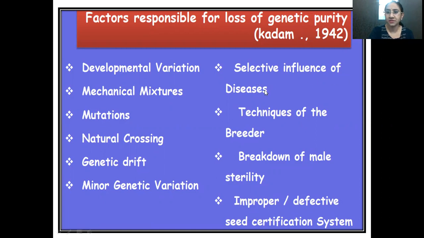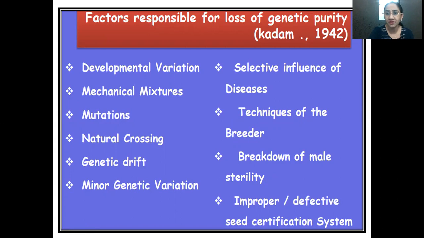Selective influence of diseases. There is the influence of certain diseases that may also affect the genetic purity of the seeds. Techniques of the breeder. The various techniques adopted by the breeders may also affect the genetic purity of the seeds. Breakdown of male sterility. Sometimes there is a breakdown of male sterility that is being used for seed production in some crops.